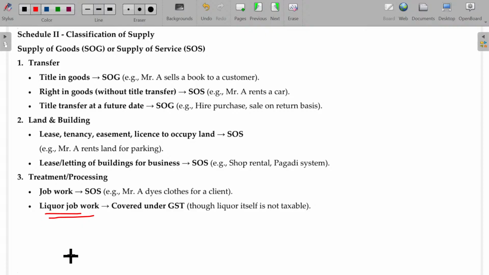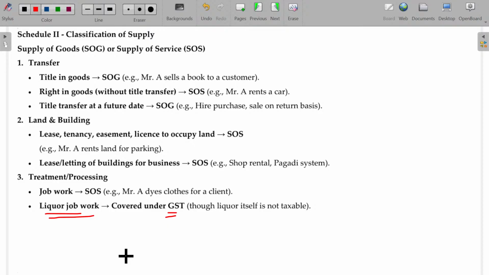Liquor job work is also covered under GST. Usually liquor is not falling under GST. Clear. So currently petrol, liquor and all alcoholic liquor for human consumption is not falling under GST. It is taxed in a totally different manner by the state government, maybe like a sin tax, but it is not covered here.